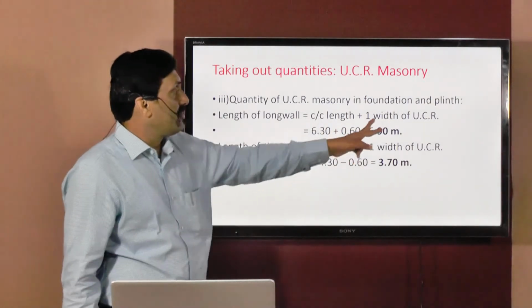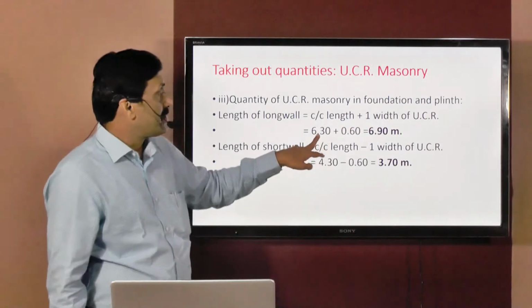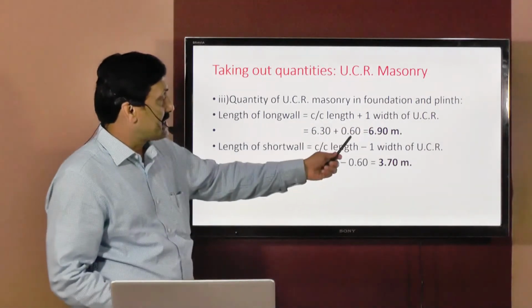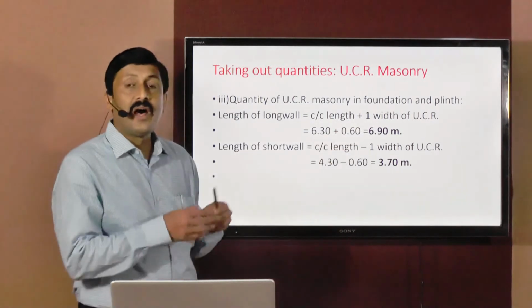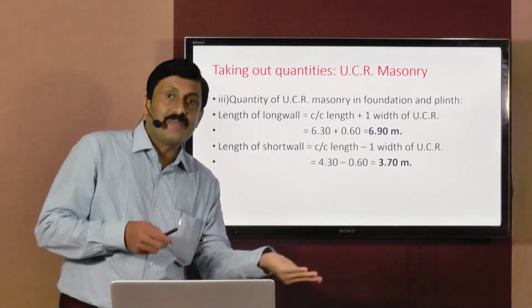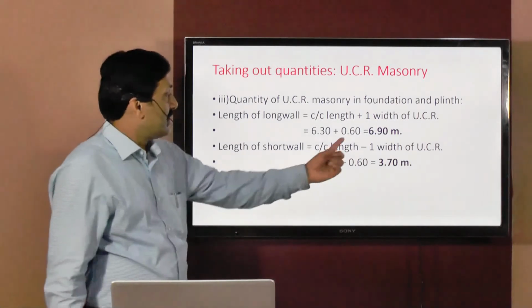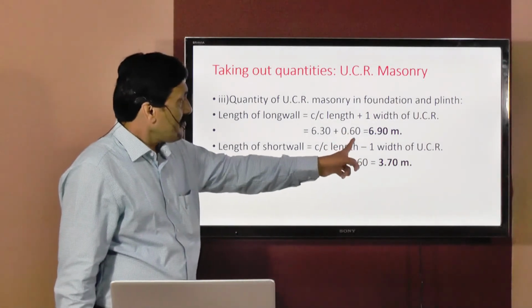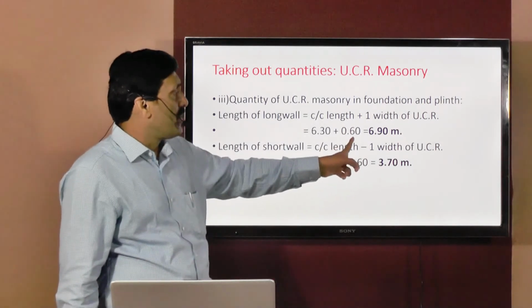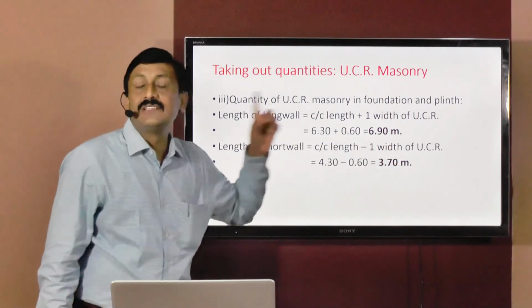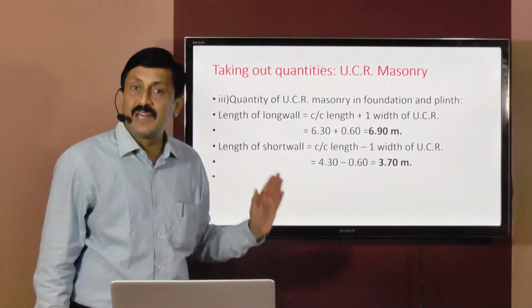So center to center length plus one width of UCR: center to center length we have already calculated, that is 6.3 meters plus 0.6, the width of UCR. Now how is this one width? Again the same concept, half on one side and half on the other side of the center line. So it is 2 into half width, that is 0.3, which comes to 0.6. So 6.3 plus 0.6 will give you 6.9 meters as the length of long wall for UCR masonry in foundation and plinth.